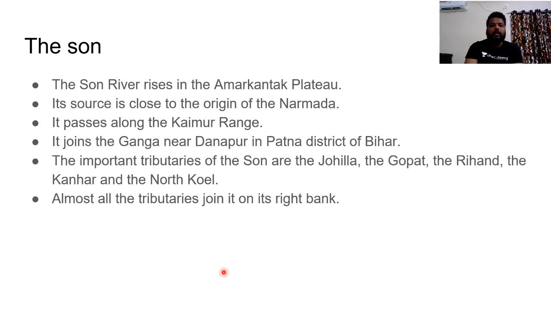Then next, the most important tributary of this Ganga river system is Son River. Son is the second most important right bank tributary. The Son rises in the Amarkantak Plateau region, and its source is very close to the origin of Narmada River, which is one of the west flowing rivers of peninsular region. So Narmada and Son River originate from Amarkantak Plateau itself, and it passes through the Kaimur range.